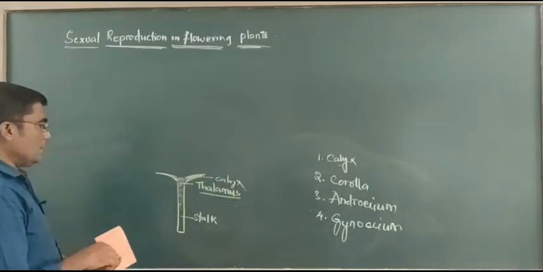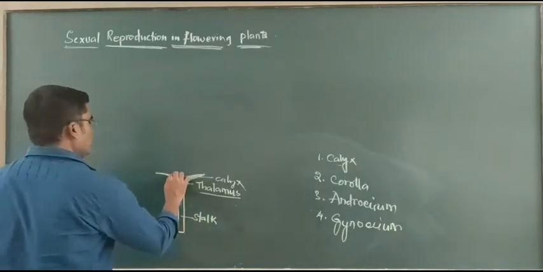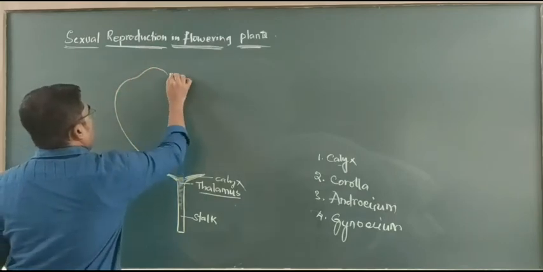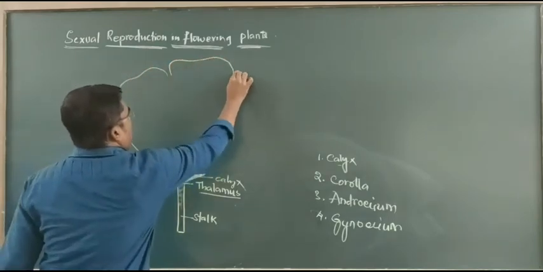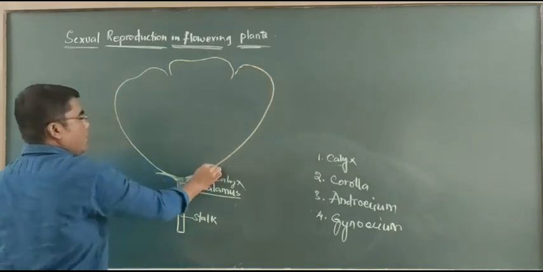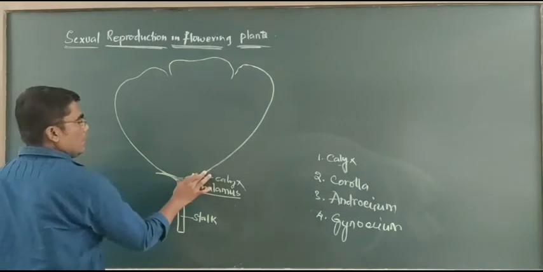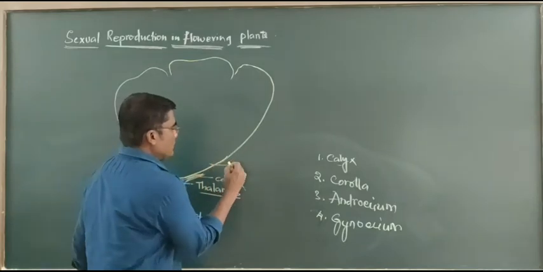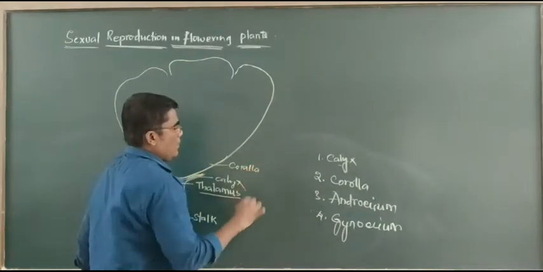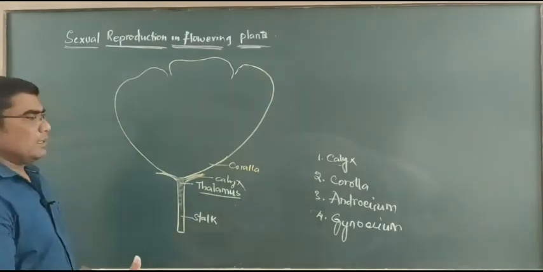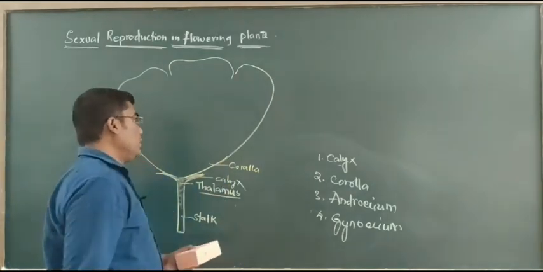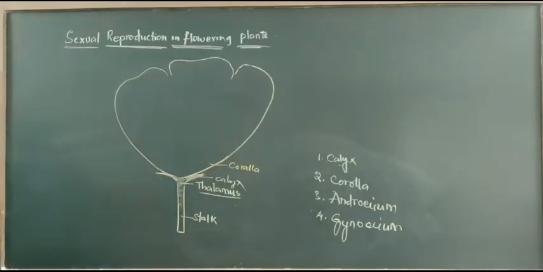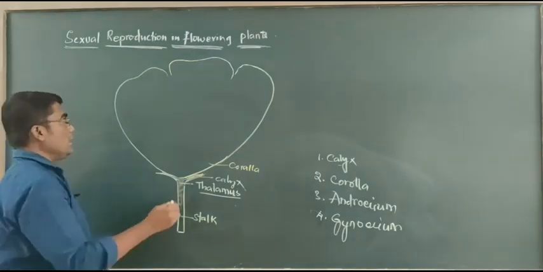After the calyx, there is the corolla. Corolla is represented by the petals; the unit of corolla is the petal, or we can say a group of petals forms the corolla. Afterwards, we already know that this is a bisexual flower.